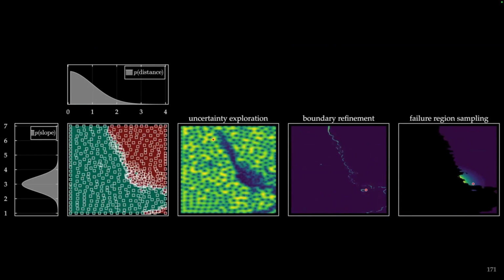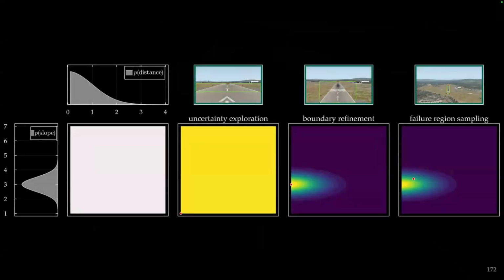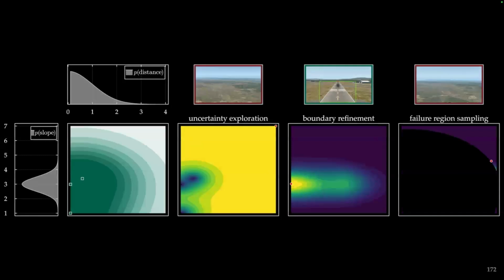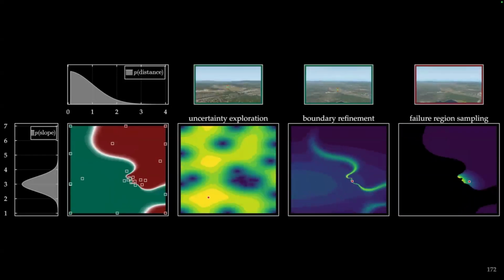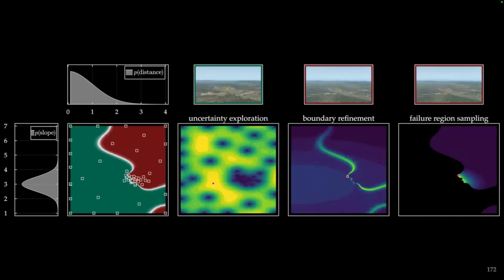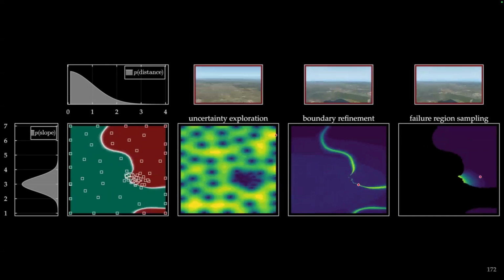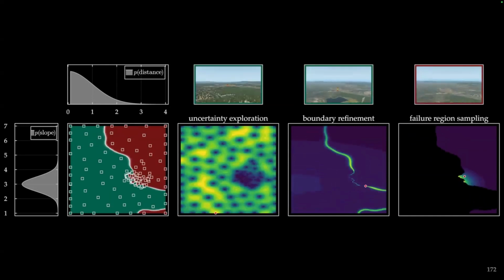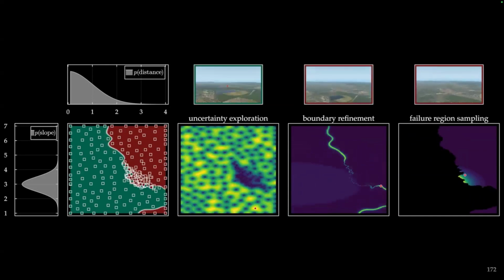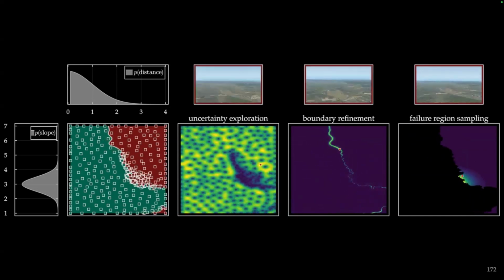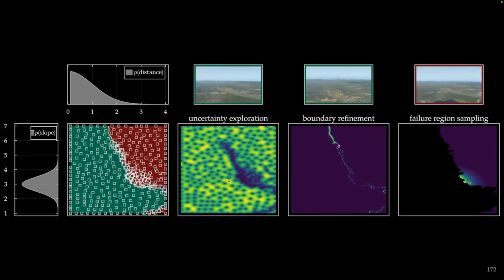What I can also show you is this, but with the input to the actual runway detection system. This is cool to see because you can actually see you're jumping around this space on an approach to land. So for uncertainty exploration, you see this is pretty jittery because it's going around this entire space here. The boundary refinement is trying to just refine right where you fail to get a better understanding of the actual boundary. And failure region sampling is going to try to sample more failures. So this is pretty red throughout this process.